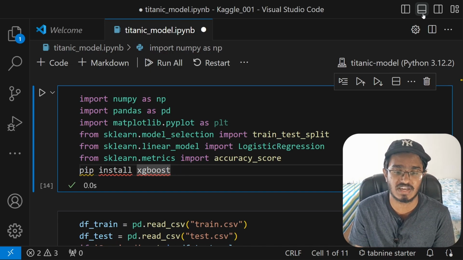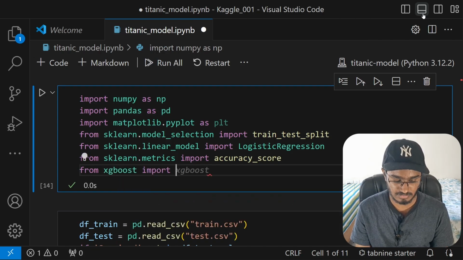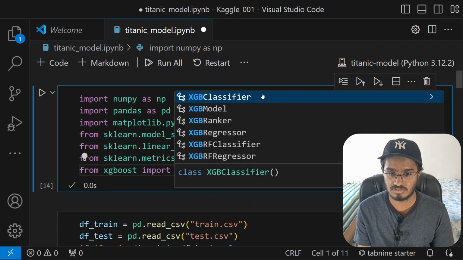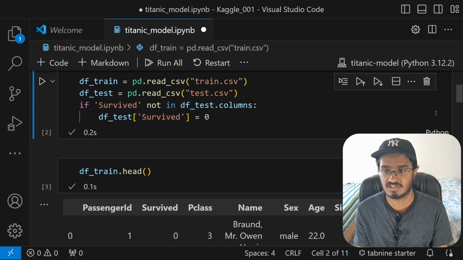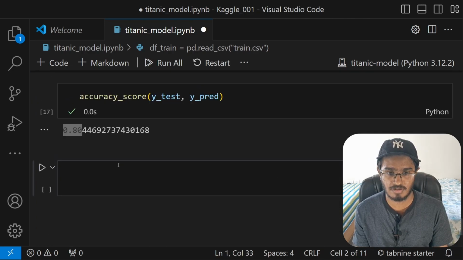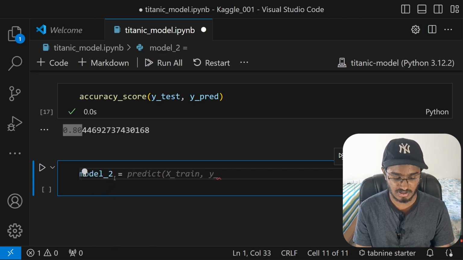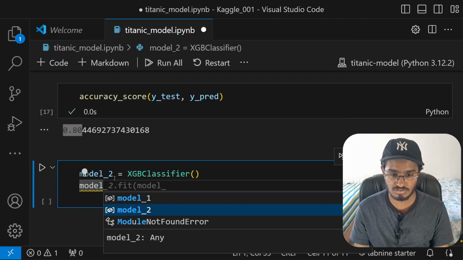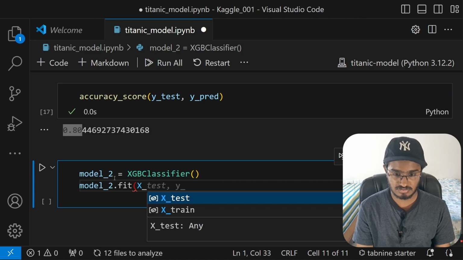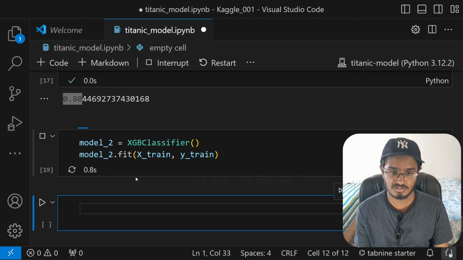But for this one, we will be using XGBClassifier. Since I already have it installed, I'm just going to directly import it from xgboost. We will import XGBClassifier. This one. Alright, so now we have imported the classifier. Let me just create another new model. It's very similar to what we have done above. Just go ahead and type in model2 will be XGBClassifier, and then we can just go ahead and type in model2.fit xtrain and ytrain, like that. And you run this, we get an error.